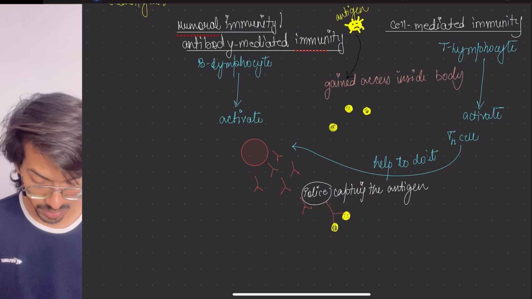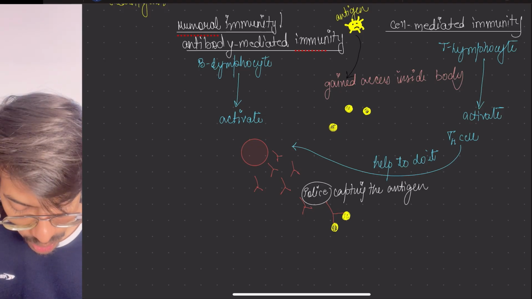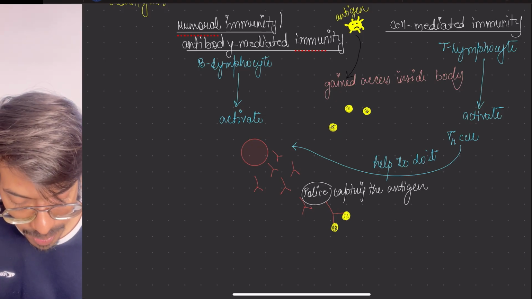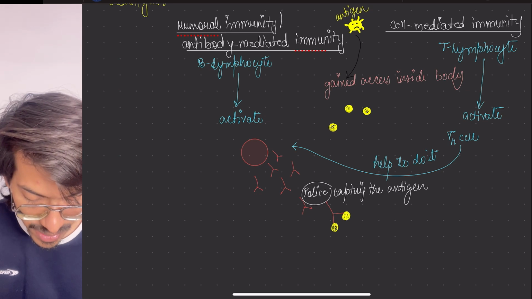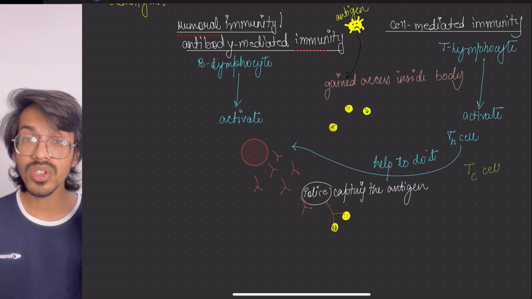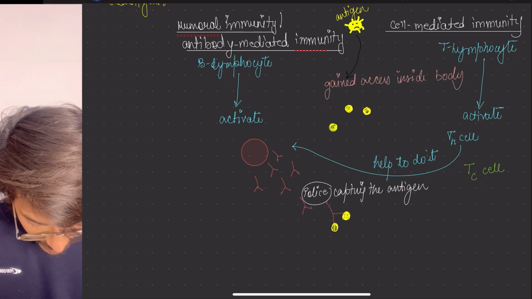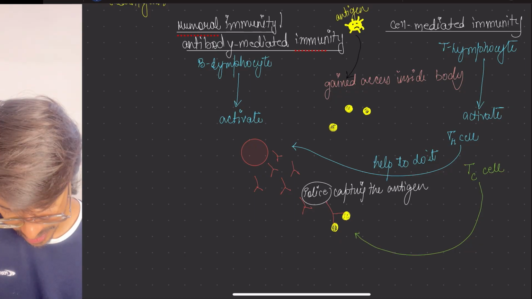As it is being taken, like handcuffed, by the antibody, what will happen? This will be presented to another type of T cells, which is called TC cells, which is cytotoxic cells. Cytotoxic cells will kill them. These cells will go and digest them.